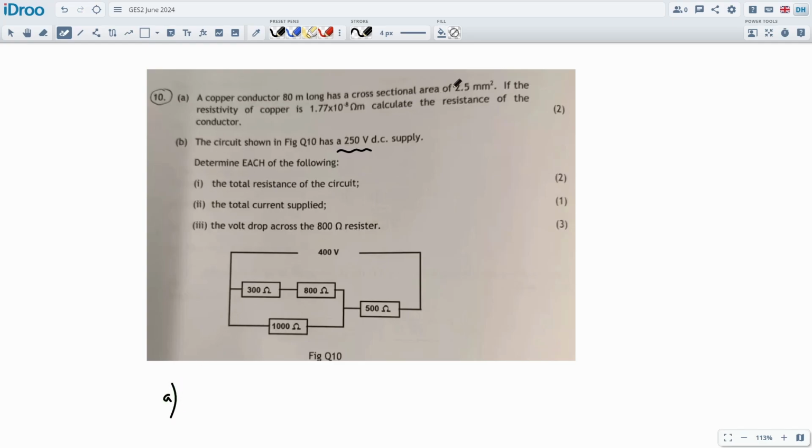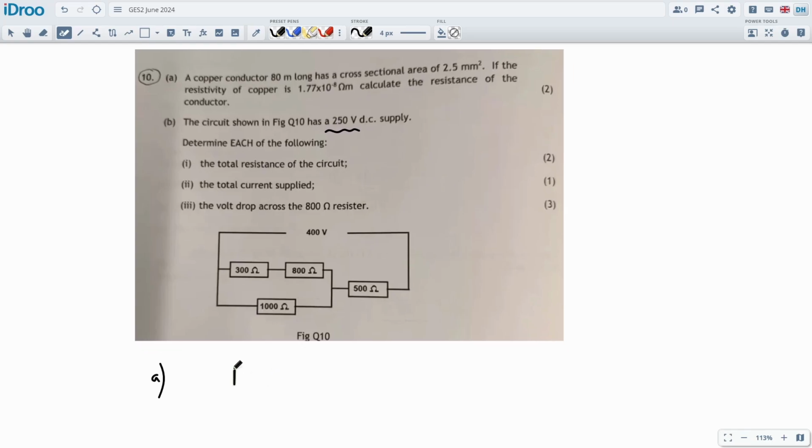It used to be like a kilometer of cable. A copper conductor is 80 meters long, so this is much more realistic about the sizes. It used to be about 1.5 kilometers of cable, and it used to be like iron wire or something like that. The cables were super thin, like 0.5 millimeters, which is like telephone weight wire. It's like if you want to string out a telephone wire to the farm to talk through communications like that, I mean, we don't do that anymore. So it's a bit strange to have it in the course. So anyway, we're going to be using a copper conductor.